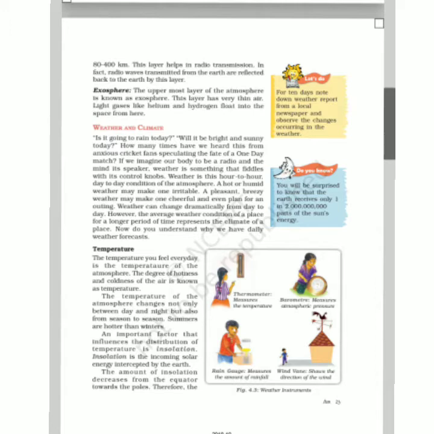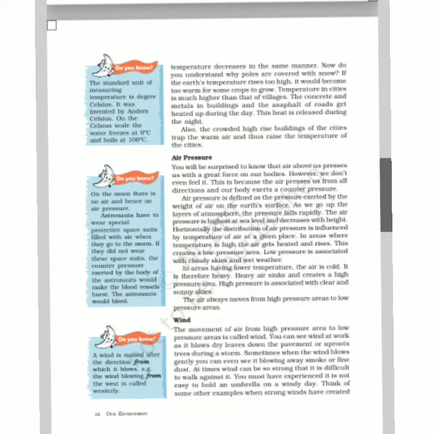The amount of the insolation decreases from the equator towards the poles. Temperature is measured in Celsius and Fahrenheit. Do you know, students, on the Celsius scale, the water freezes at 0 degree Celsius and boils at 100 degree Celsius. Now the next is air pressure.